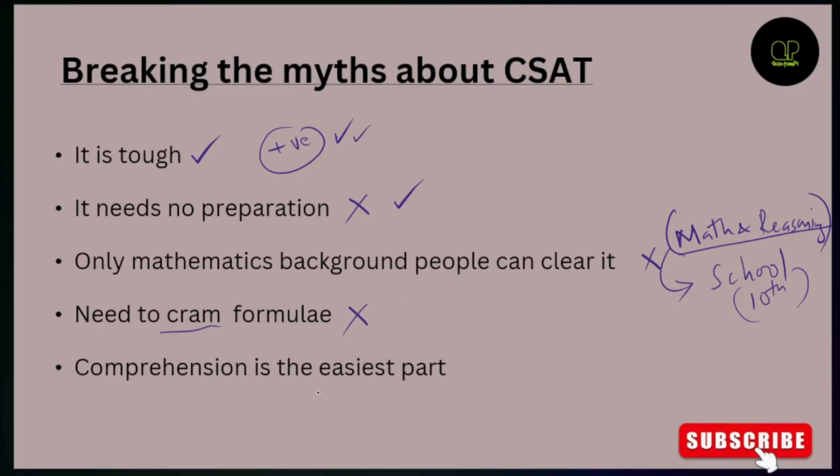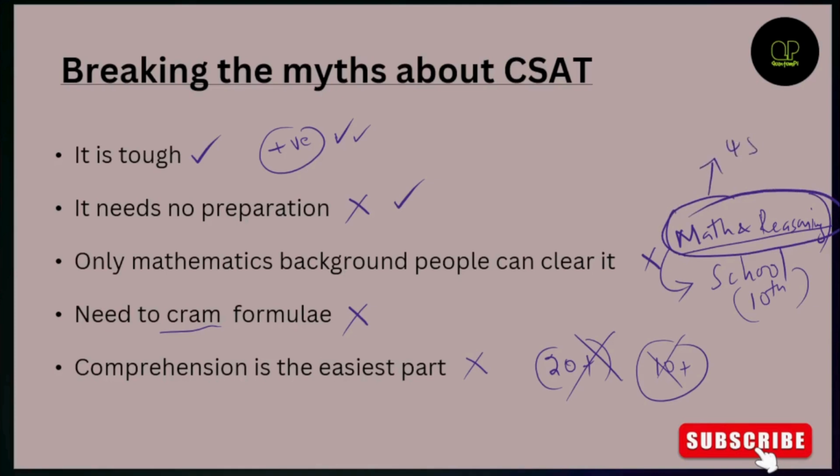And some people think that comprehension is the easiest part because this is English comprehension and I can do it. No, no, no, sir. Comprehension is a part which will deceive you. Out of 27 questions, you will attempt around 20 plus questions from comprehension, and you'll end up messing up almost 10 plus questions. I'm telling you, you will mess up. So do not depend on comprehension, because there is a lot of anomaly in comprehensions. You might go wrong. Your dependency has to be on mathematics and reasoning mostly, because you'll get a correct answer.